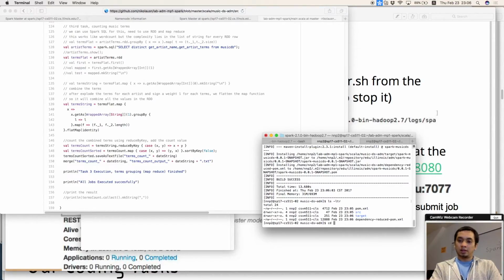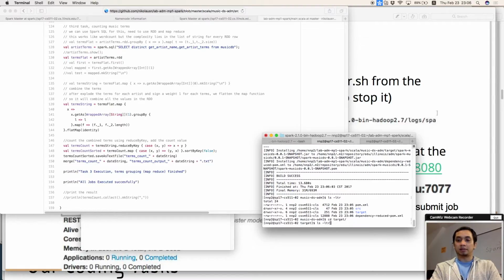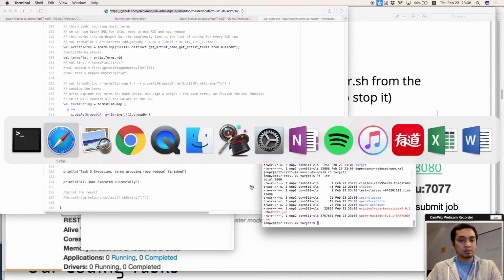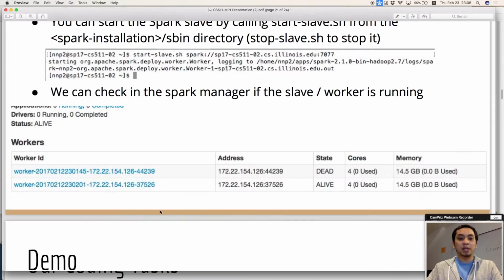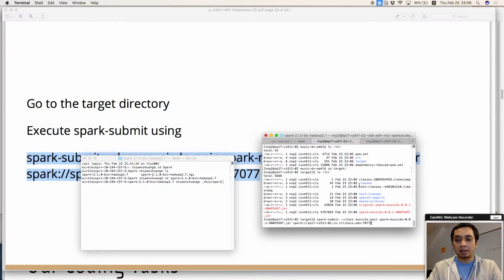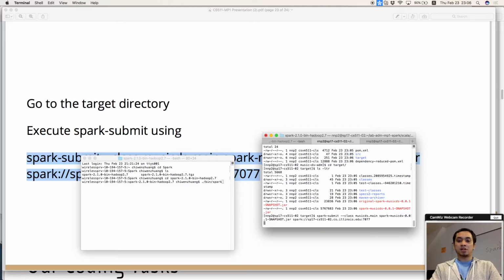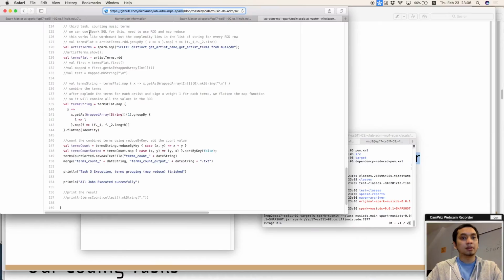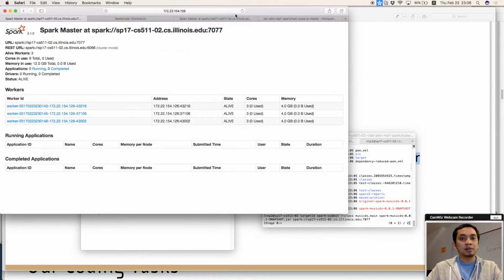Yeah. So the result will be in this target directory. Okay. The Spark Music DS jar is the output of our compilation. To run this on the Spark master, we can call spark-submit, and it's already here in the presentation slide, and just run it. Okay, and I think there is no problem here. We can see it's running, and we can check it in the manager.